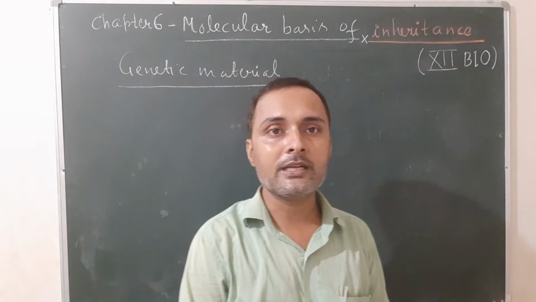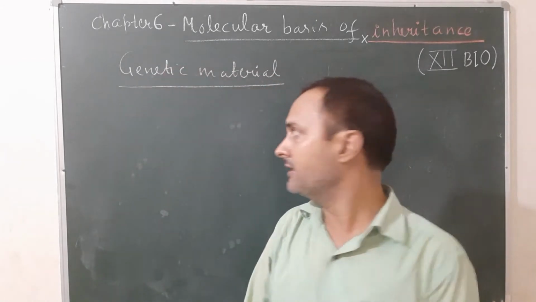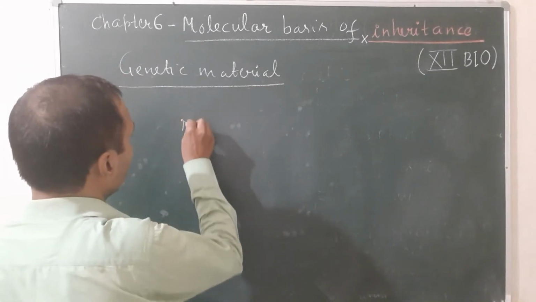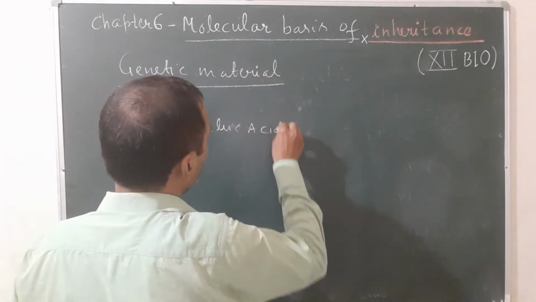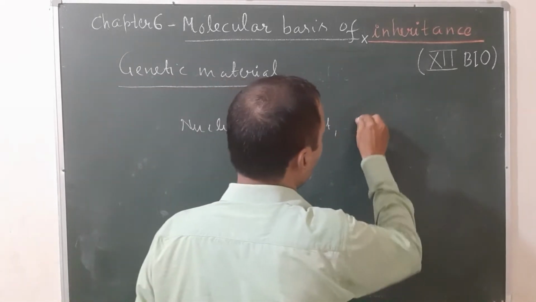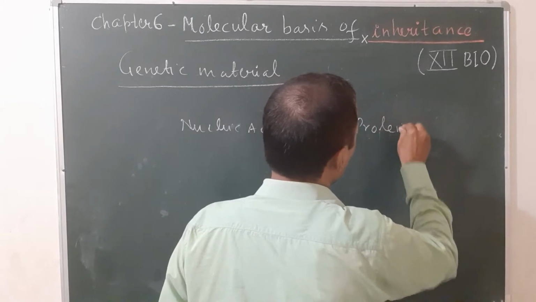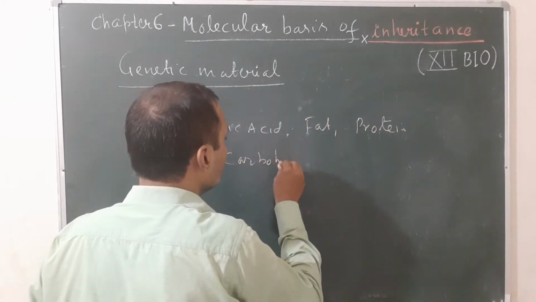There are a number of biomolecules found in nature: nucleic acids, fats, proteins, carbohydrates.